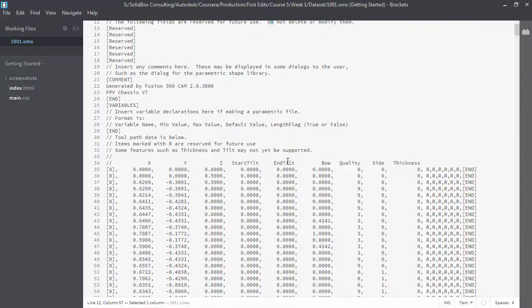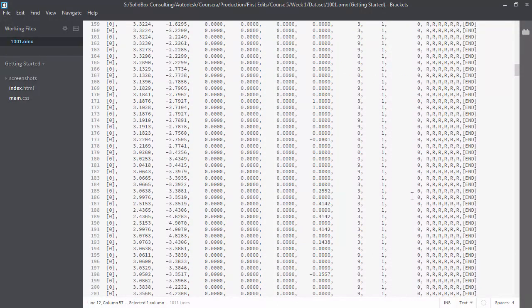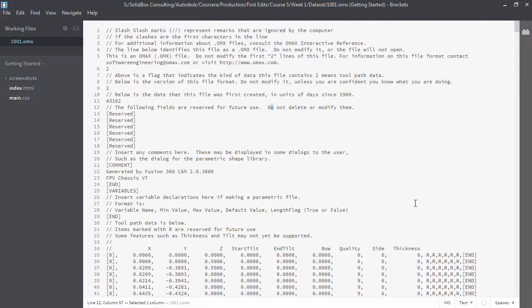If your specific machine has tilt capabilities to reduce the kerf, if you're cutting it faster or slower, it has the ability to adjust those. You also notice that there are some quality, side, and thickness values. These are all completely configurable, and they do depend on the type of machine that you're post-processing to.